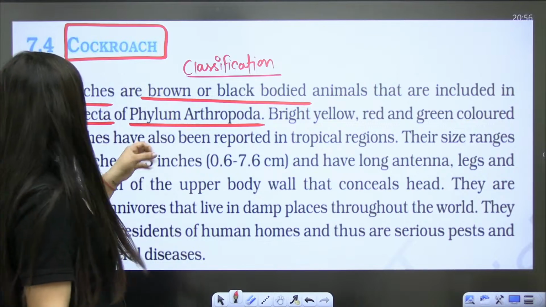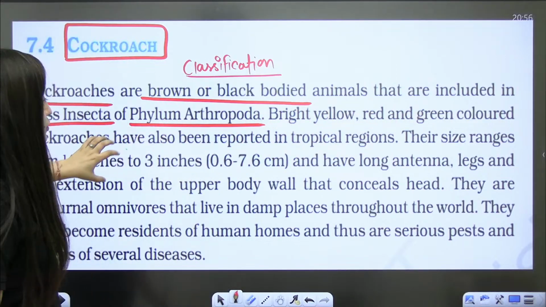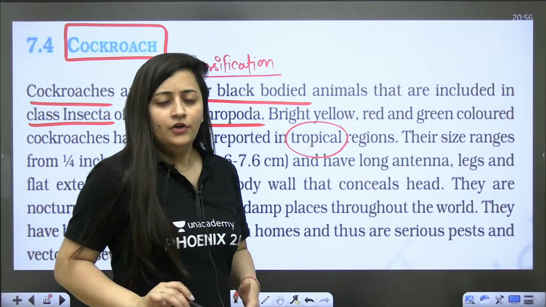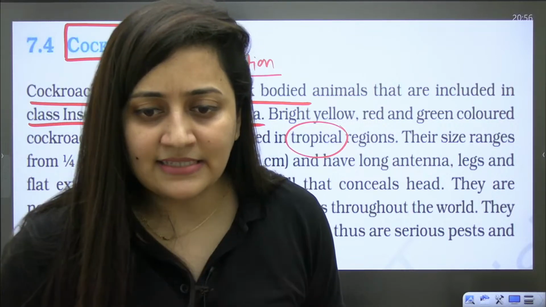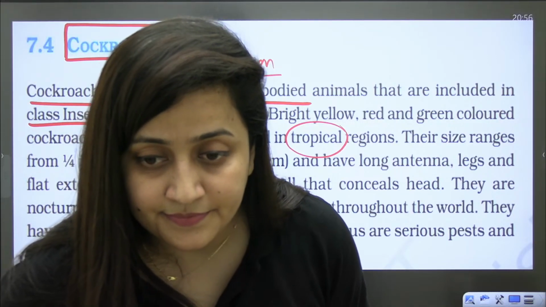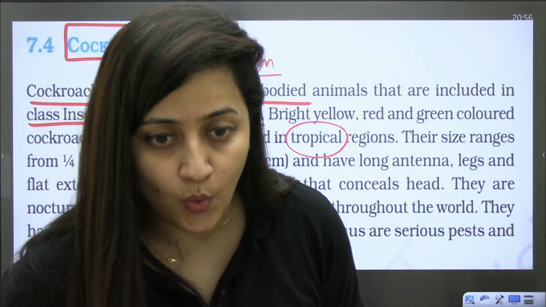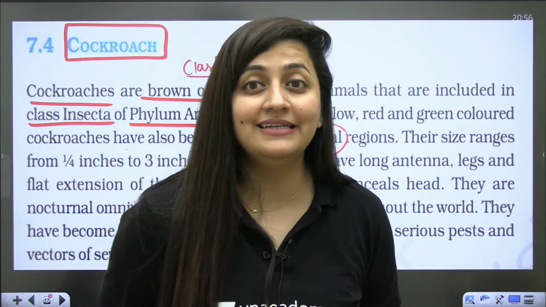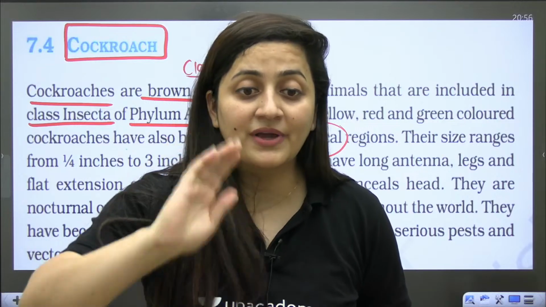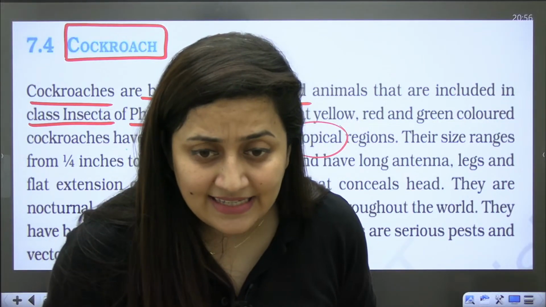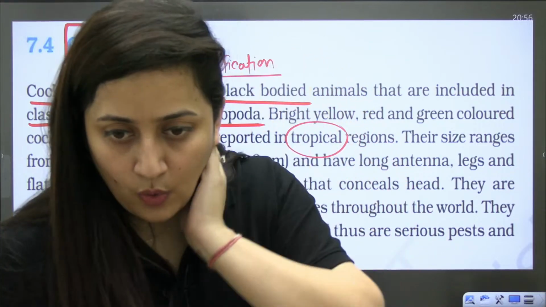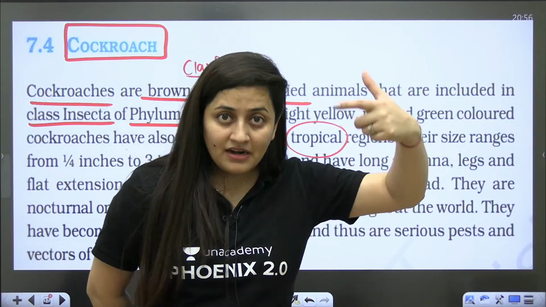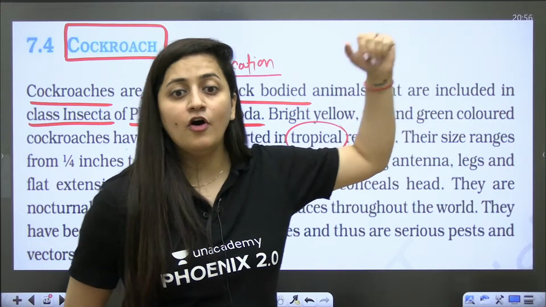Understood? They have colors like bright yellow, red and green colored cockroaches have also been reported in tropical regions. Do you know the meaning of tropical regions? What kind of regions are tropical regions? Where the temperature is very high, always high, the sunlight is maximum, and the rainfall is maximum.